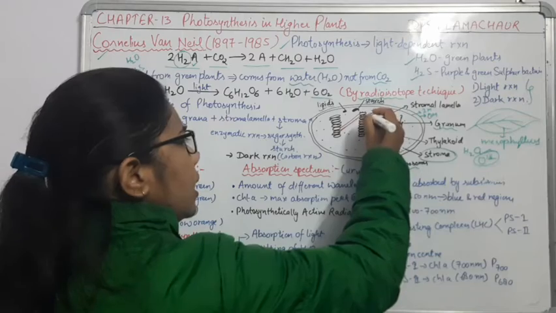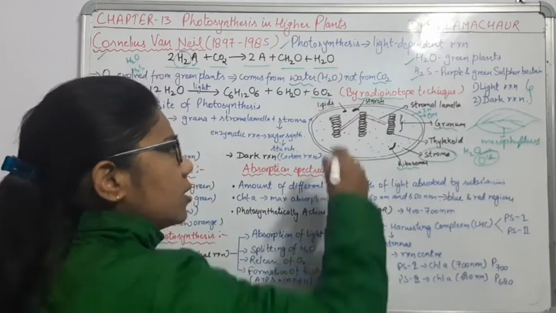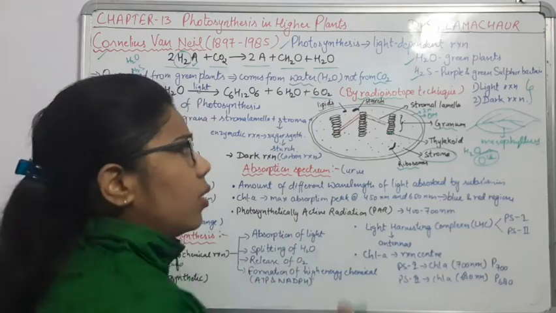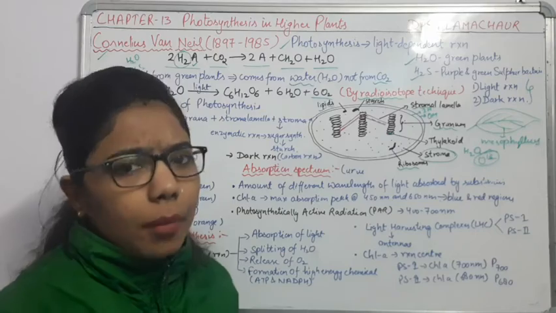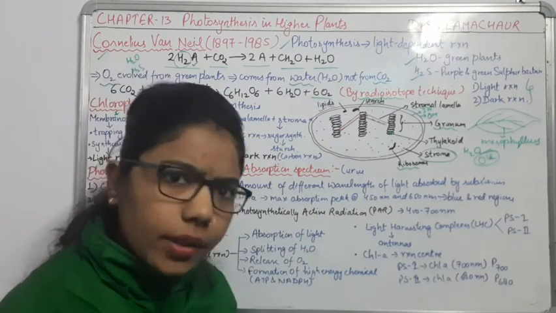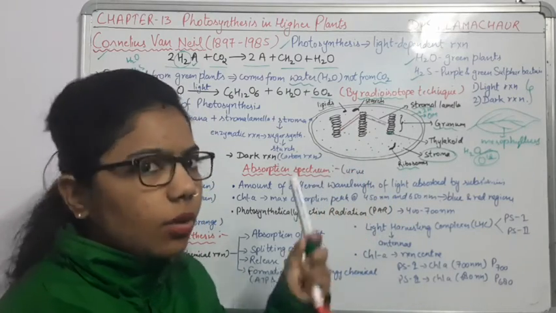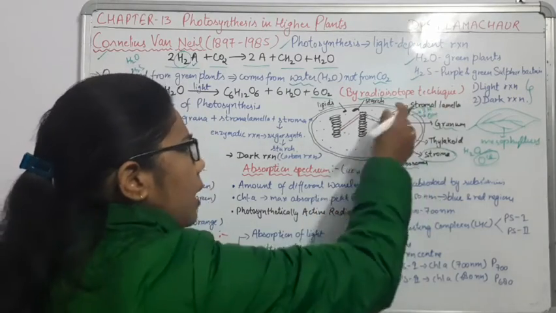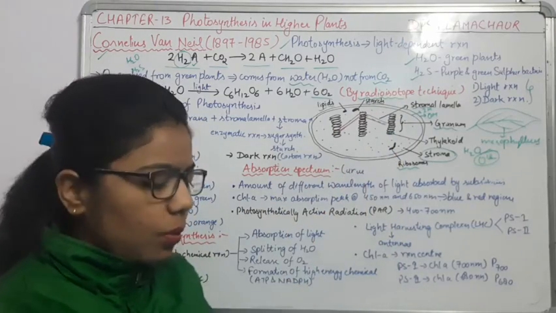You can also see some more thylakoids which are not in a pile-like form; they are just for attachment. What do we call it? Stromal lamella, or the stromal thylakoids. One thylakoid is this one and another one is this singular one. So stromal lamella is present, and the whole matrix is the stroma.